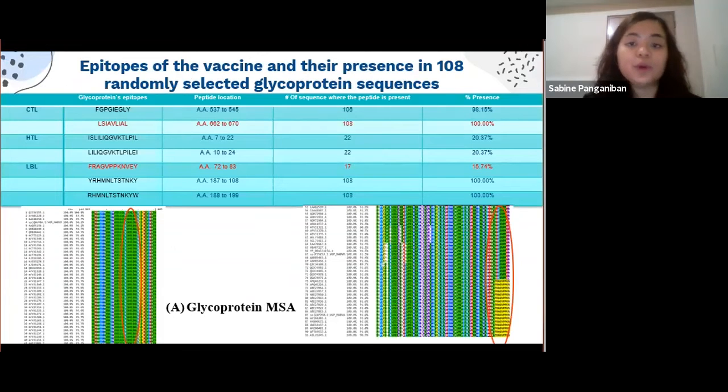This is the multiple alignment view for B and T cell epitopes. For glycoprotein, out of the 7 epitopes, only 4 were found to be present in 108 randomly selected glycoprotein sequences. There is relatively low conservation in the glycoprotein table, specifically the 2 HTL and 1 LBL epitopes. The LBL epitope highlighted in red was shown to have a mutation, as shown in the right figure. It had a change of sequence, meaning it is not conserved, and that indicates the potential loss or gain of residue.